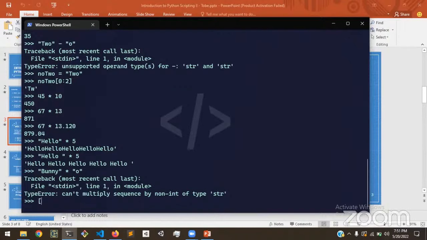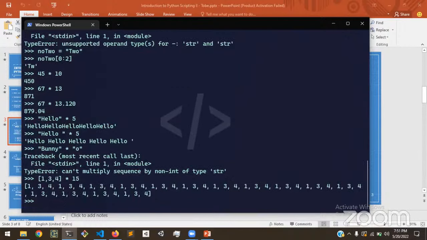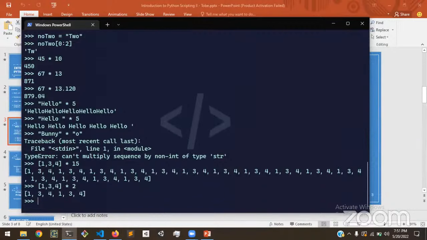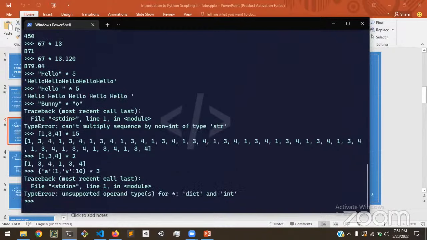So let's also try multiplication with lists. What it does is similar to what happens with strings. So we're going to get multiplication, and that's in 15 places. So the list basically grows to 15 places. Okay, so we could have that in 2 places. Dictionaries do not support that, because the computer would not understand how to handle that, since dictionaries must always have unique keys.